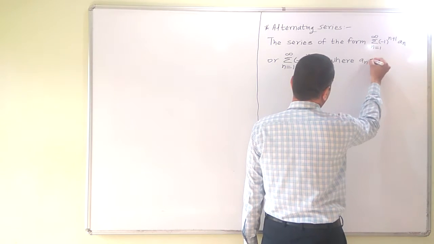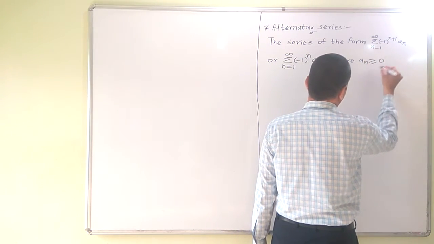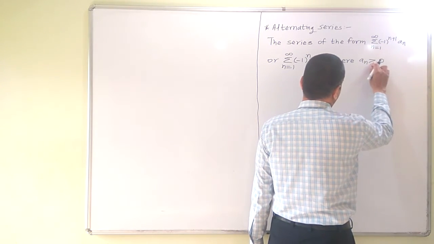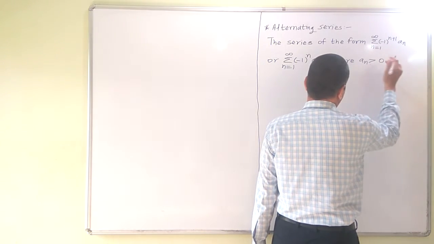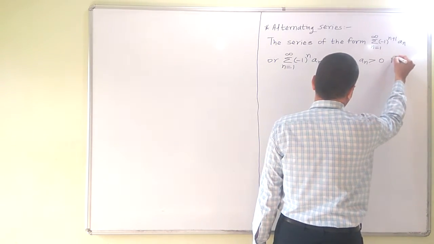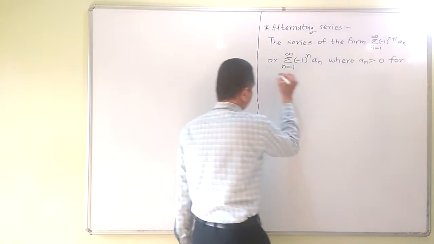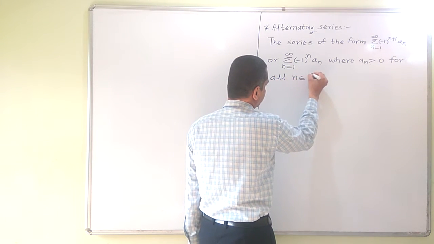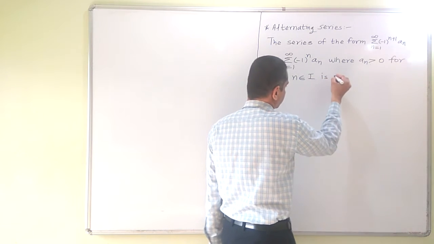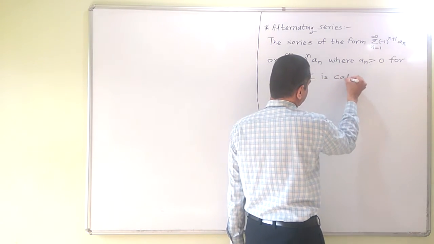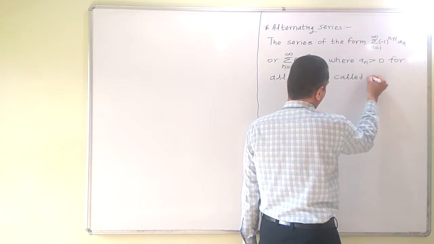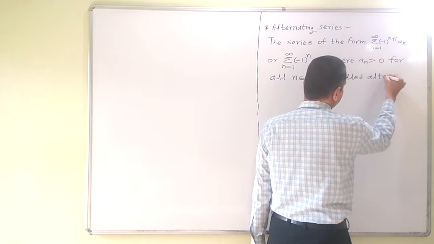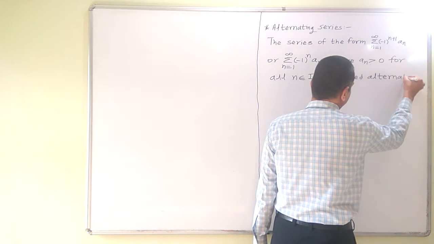is non-negative or positive, where an is positive for all n belongs to I, is called an alternating series.